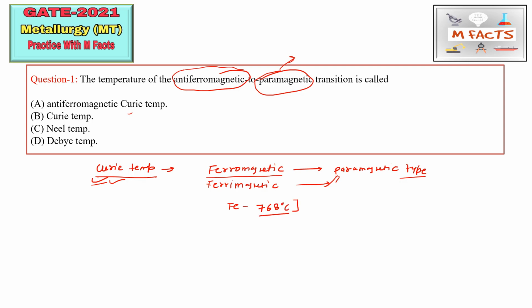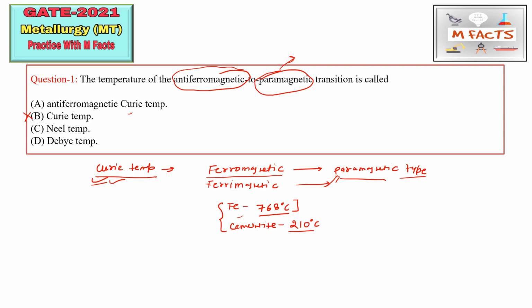And for cementite, these two are important, that's why I'm telling. For cementite it is 210 degrees centigrade. So these are the Curie temperatures of iron and cementite. So what is the Curie temperature? The Curie temperature is the temperature where a ferromagnetic material changes into a paramagnetic material. So Curie temperature is not the correct answer here, because they are asking for antiferromagnetic to paramagnetic.